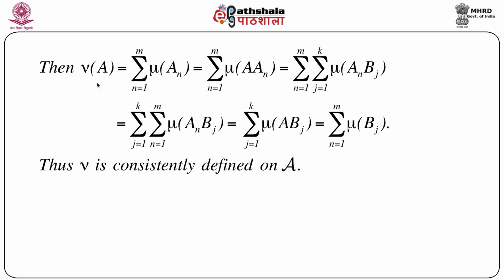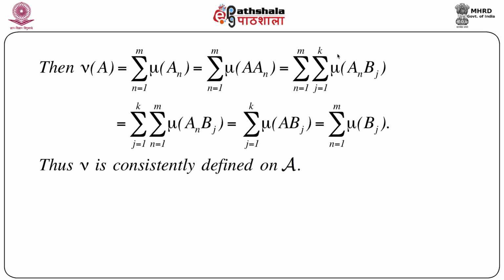Then it is clear, with just a little bit of algebra, that nu A equals the summation n equals 1 to m of mu of An. That means in terms of the first kind of partition, you can always write this as the summation n equals 1 to m of mu of A intersection An. Whenever we introduce A, we can replace A by its second kind of partition, that is in terms of Bj, which gives us immediately the summation n equals 1 to m, summation j equals 1 to k of mu of An intersection Bj, because these partitions are disjoint.